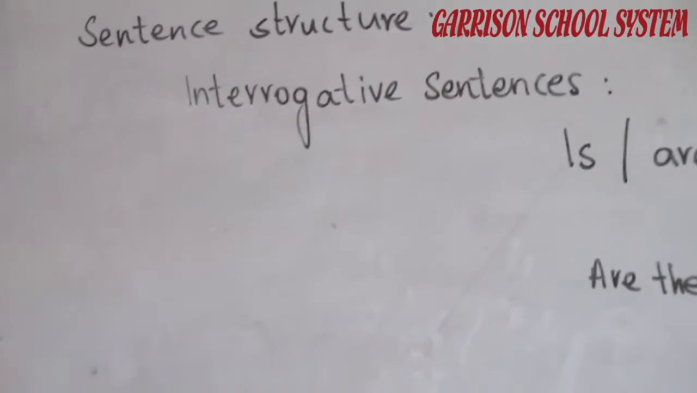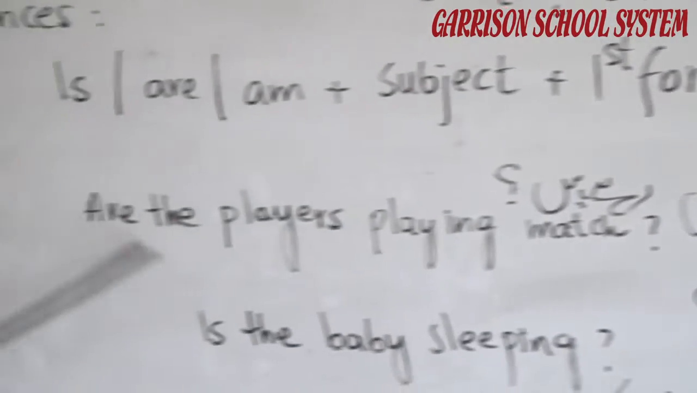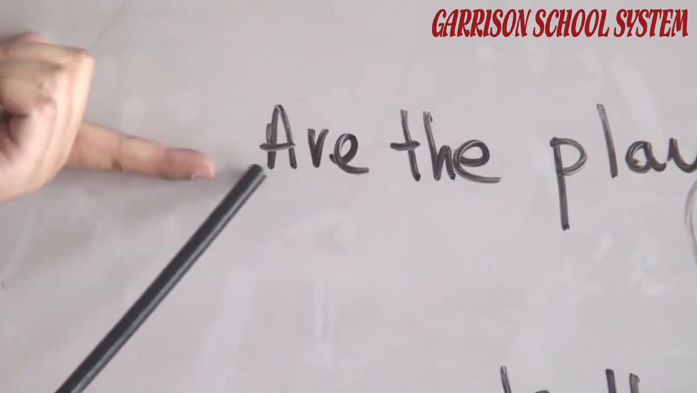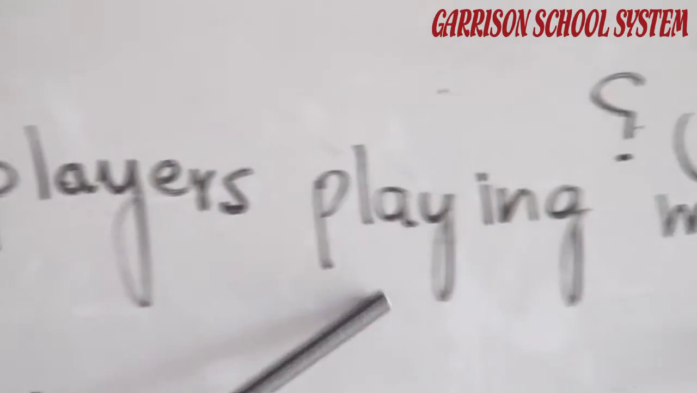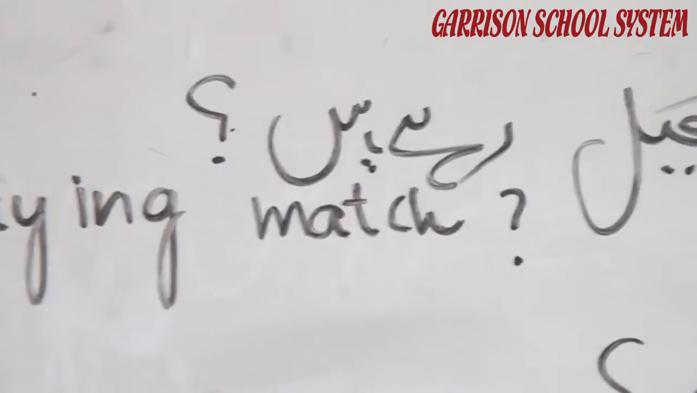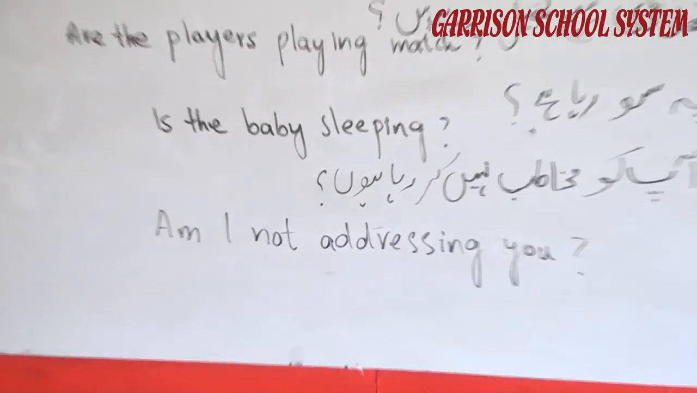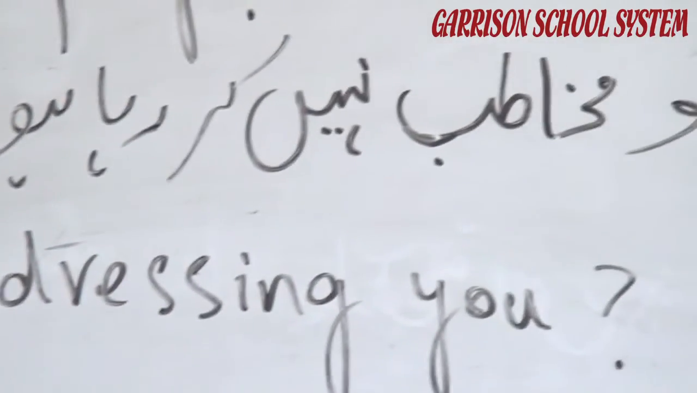क्या खिलाड़ी मैच खेल रहे हैं? Are the players playing match? As you are seeing, the helping verb are is placed at the start of the sentence, then the subject, then verb with ing plus object. क्या बच्चा सो रहा है? Is the baby sleeping? क्या मैं आपको मुखातिब नहीं कर रहा हूँ? Am I not addressing you? That is all about the present continuous tense.